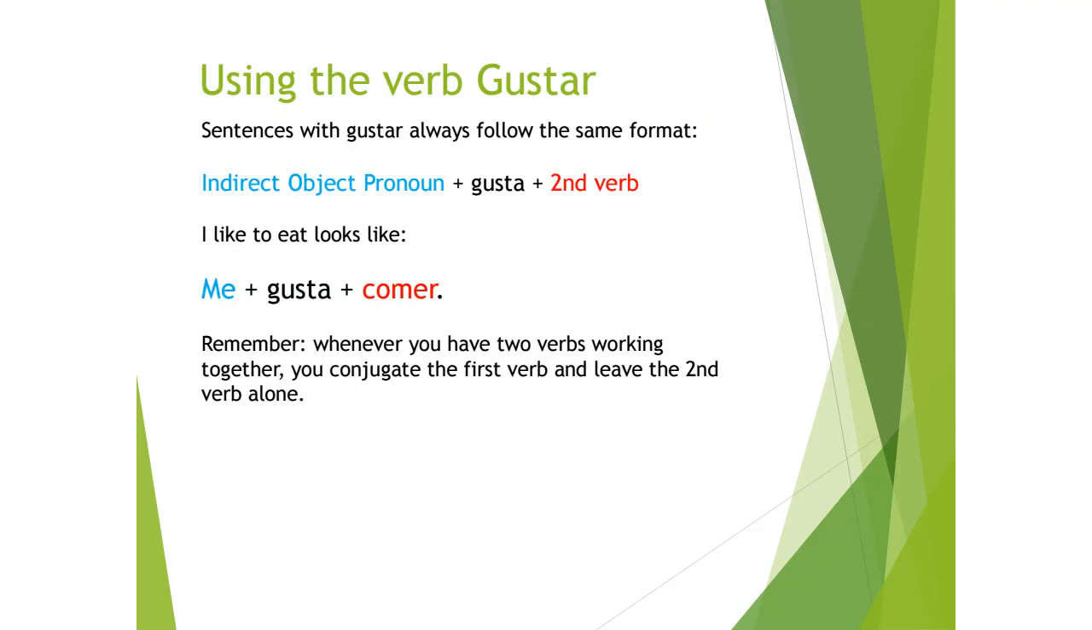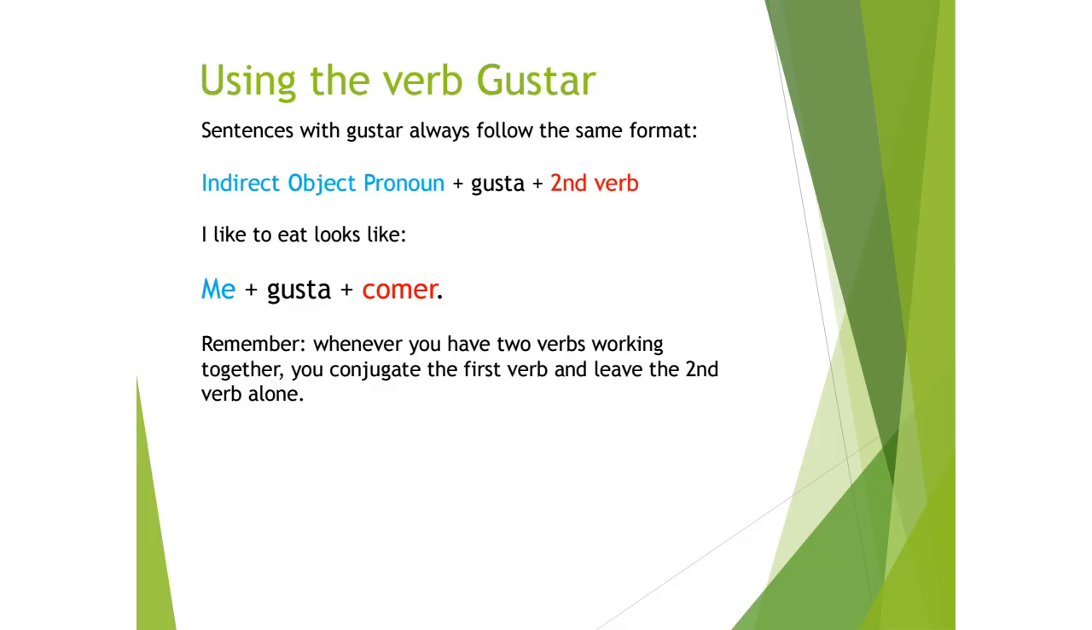Now, here's the great thing with the verb gustar. Gustar follows the same pattern. So every time that you want to tell someone about something that you like or that you don't like, you're going to follow the same pattern. And really, the sentence is going to have three parts. The first part is the indirect object pronoun. The second part is the verb gustar, which whenever you're talking about actions that you like, it's always going to be conjugated as gusta.